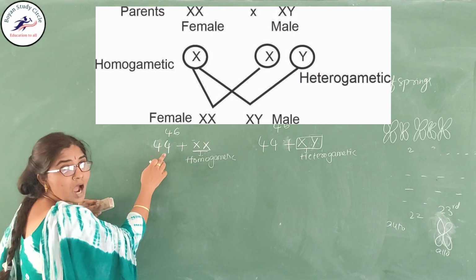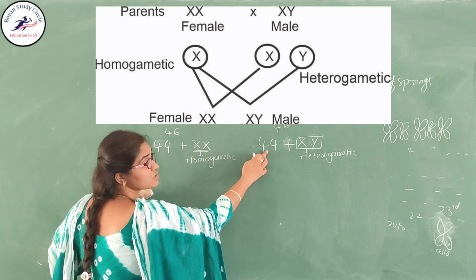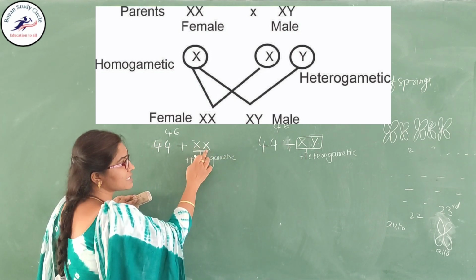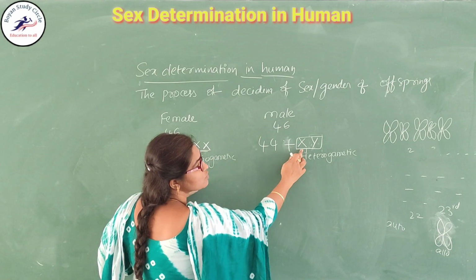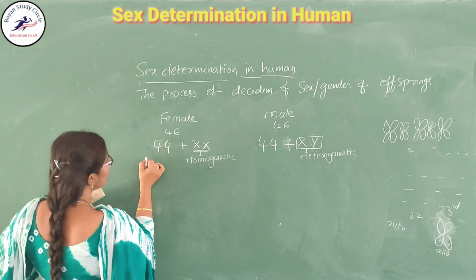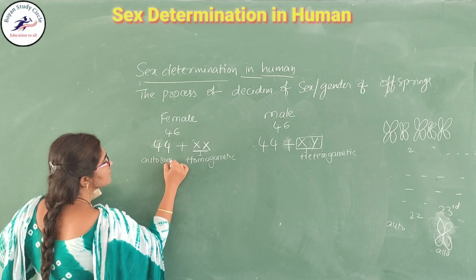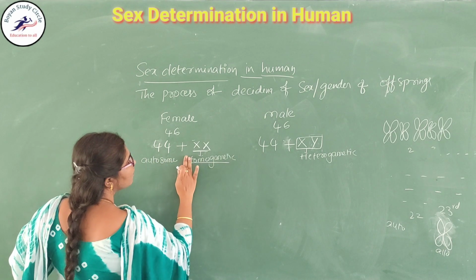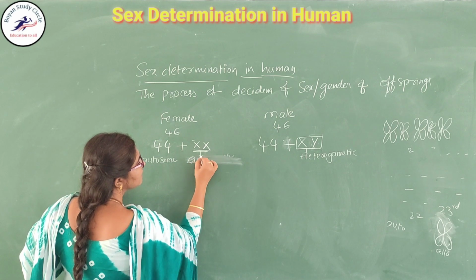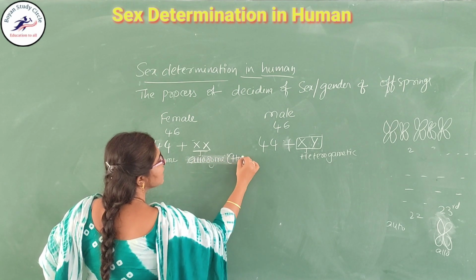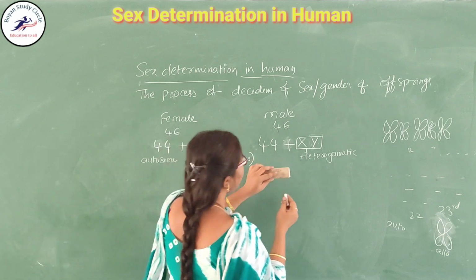These are the autosomes, and the allosomes are one pair, XX, in the female. In the male, the allosomes are XY. Don't get confused. The autosomes are the same, and in the female the allosomes are both similar, so it is called homogametic.